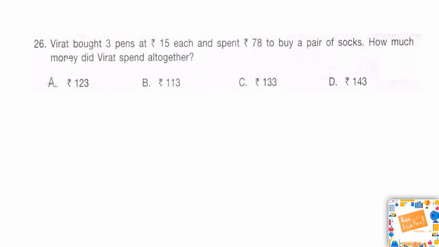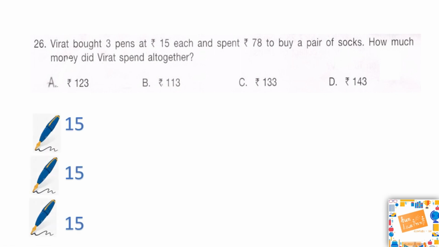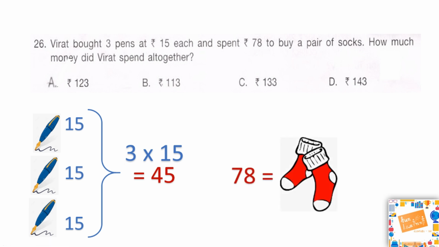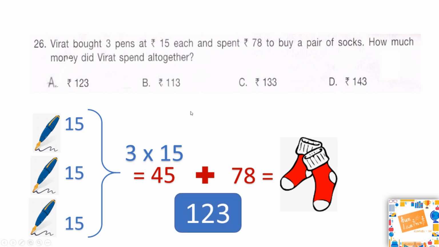Well, I hope you have got the answer right. Now let's look at it together. Virat has got 3 pens, each for 15 rupees. Hence, the total amount spent on the pens is equal to 3 times 15, which is 45. Now let's look at his second expenditure, which is a pair of socks. That is equal to 78 rupees. So in all, he spends 45 plus 78, which is nothing but 123. Hence our correct answer is option A, 123.